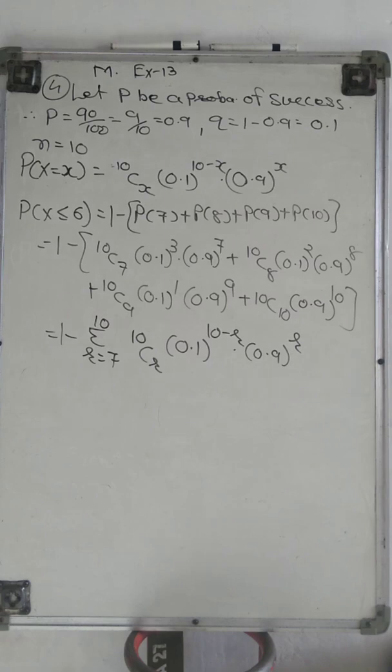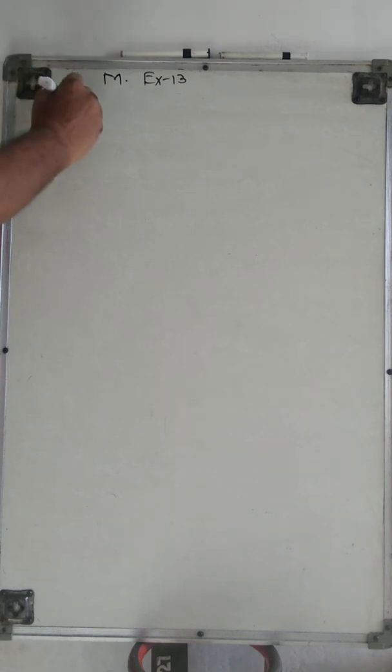Okay, now we go for the next one. Five number sum. An urn contains 25 balls, of which 10 balls bear a mark X and the remaining 15 balls bear a mark Y. A ball is drawn at random from the urn. Its mark is noted and it is replaced.